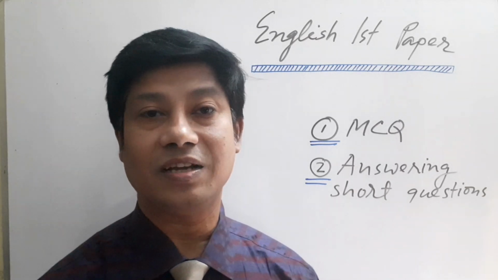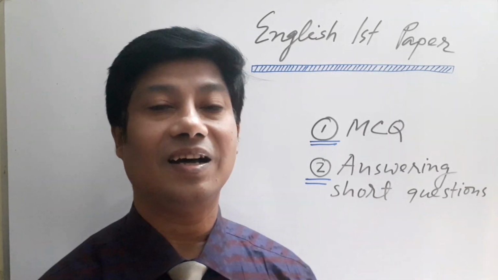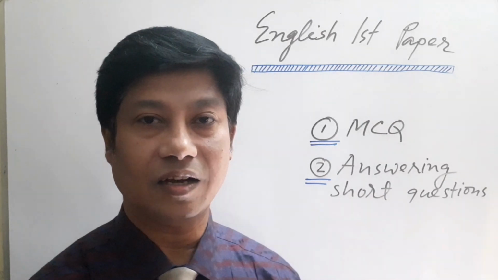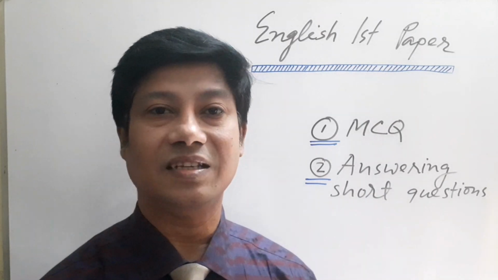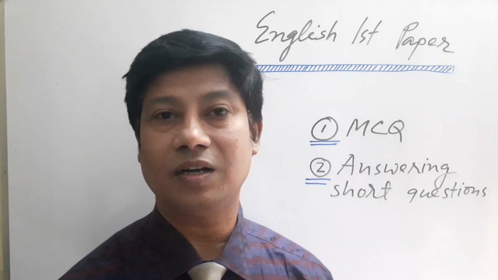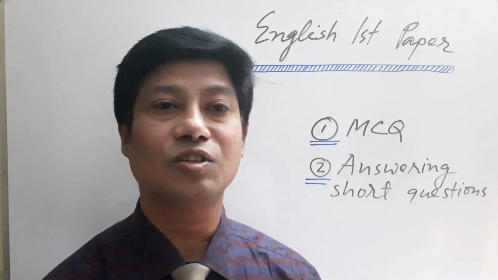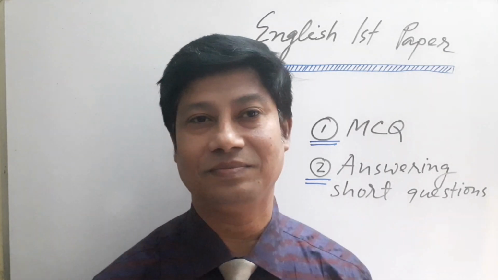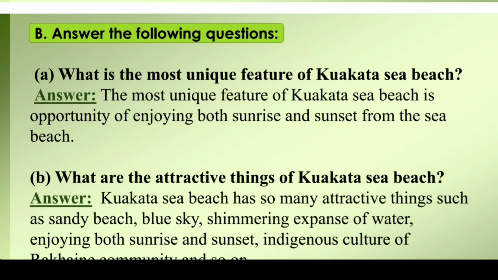Dear learners, today I have one more option, that is discussing and answering questions. So let's see how to answer question number B of 1, that is short question answering. Dear students, now we will practice answering questions. That is B of 1. Answer the following questions. Question number A. What is the most unique feature of Kuakata Sea Beach?